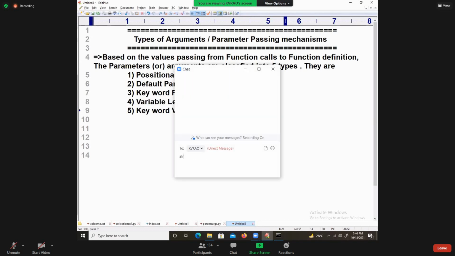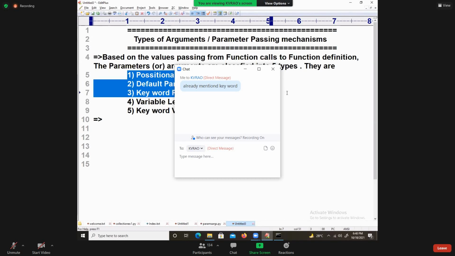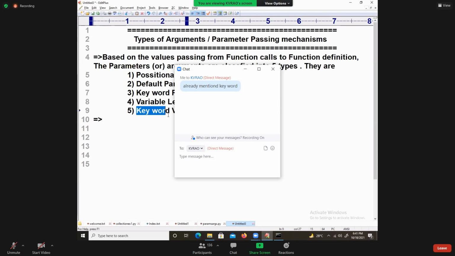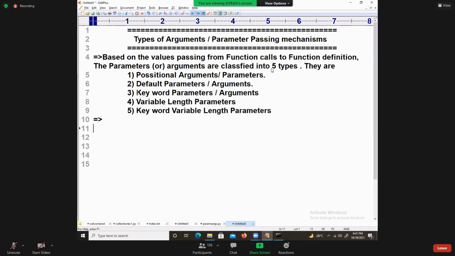Perfect. So how many parameter passing mechanisms are there? Five parameter passing mechanisms are available. Positional arguments or parameters, default parameters, keyword parameters, variable length parameters, and keyword variable length parameters. A combination of both of them is called keyword variable length parameters. Is it clear?